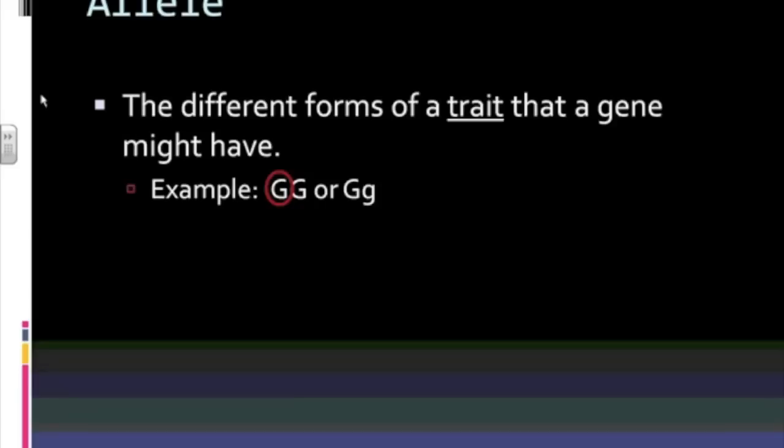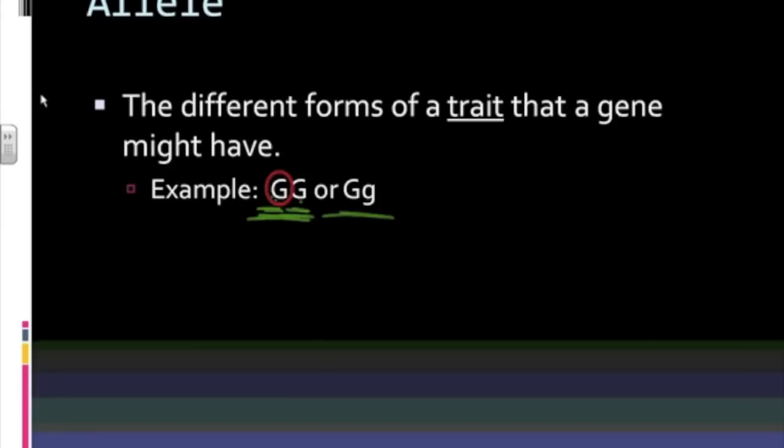So here we're looking at the genotype for eye color. This is one allele, and then this is the other allele. So one capital G is one allele, the other capital G is the other allele. You get one of these alleles from your mom, you get the other allele from your dad.